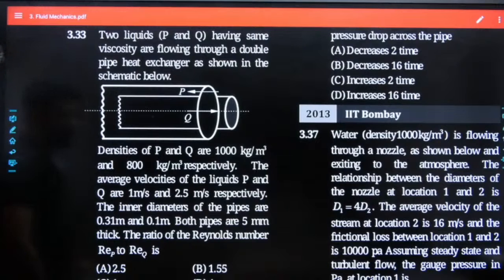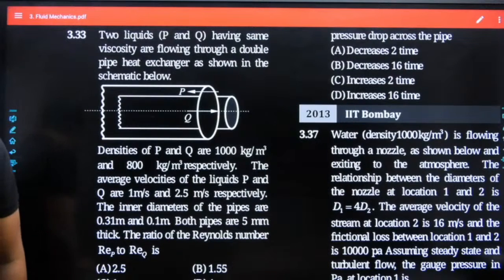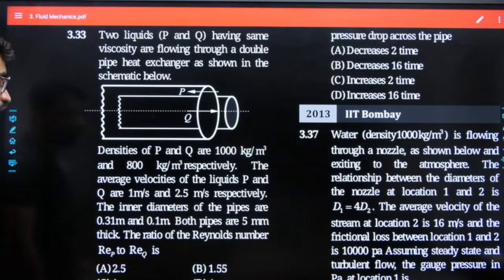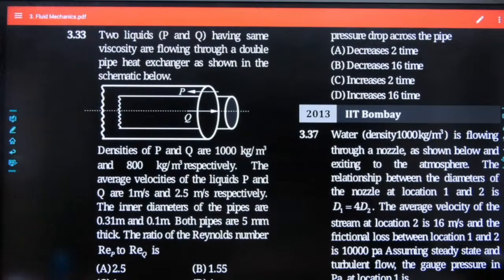Both pipes are 5 millimeter thick. Find the ratio of the Reynolds number of pipe P to pipe Q.